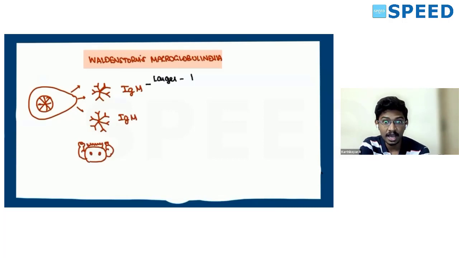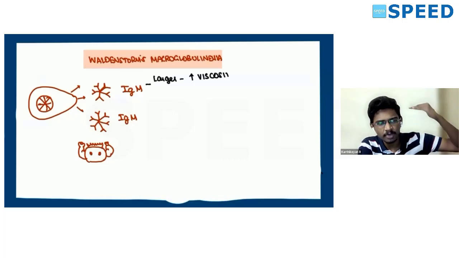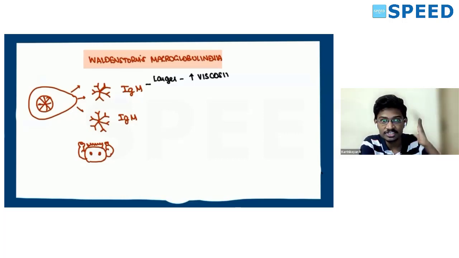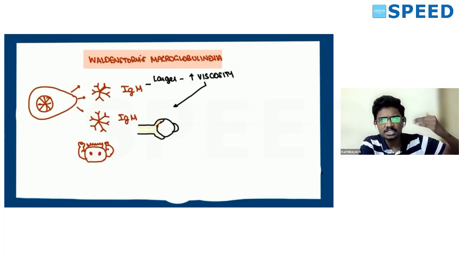This IgM is a larger molecule. If this thick molecule is circulating, it will make the entire blood circulation viscous. This hyperviscosity is characteristic in case of Waldenstrom's macroglobulinemia. So what will happen if viscosity is increased? Viscosity means the thickness of the blood is increased, so blood circulation will move sluggishly. Thick blood moves sluggishly.